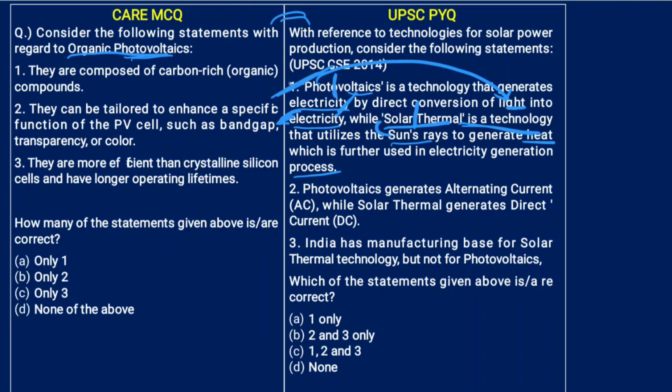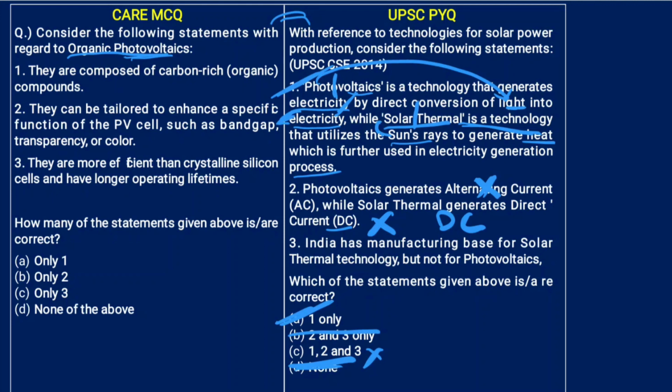Second statement, when the first statement is correct, here B and D are gone. Now, photovoltaics generates alternating current AC while solar thermal generates direct current DC. No, because solar energy can be directly converted into electrical energy and that is direct current. So, it's not AC, it's DC. So, this is wrong. When 2 is wrong, you don't need to read 3. Only 1 is right.